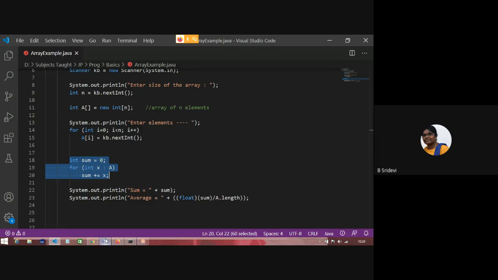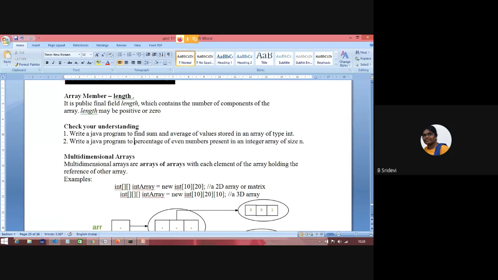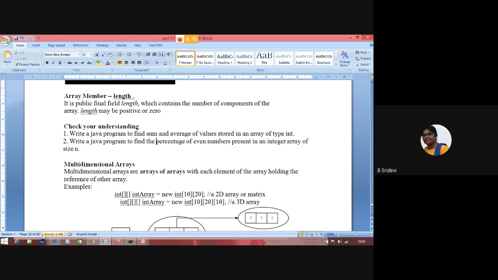Okay, and this is already 10:24. Write down the second program. Write a Java program to count. Sorry, sentence formation is not good. Write a Java program to find the percentage of even numbers present in an integer array of size n.